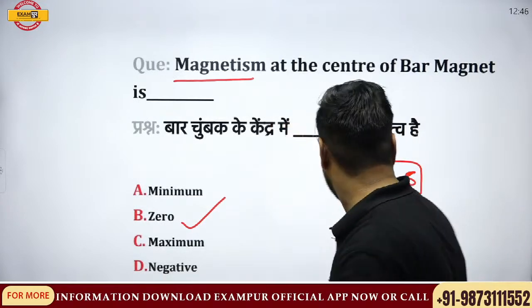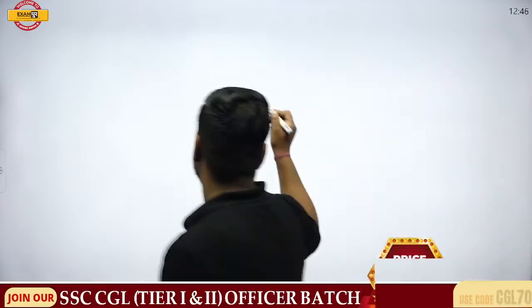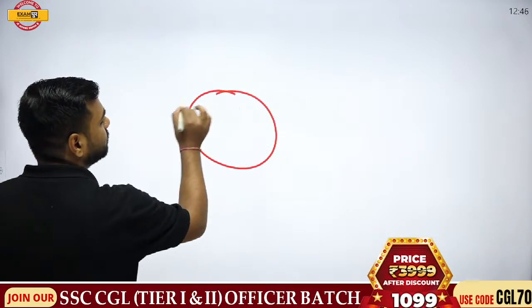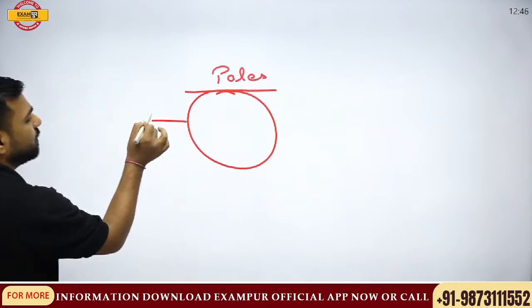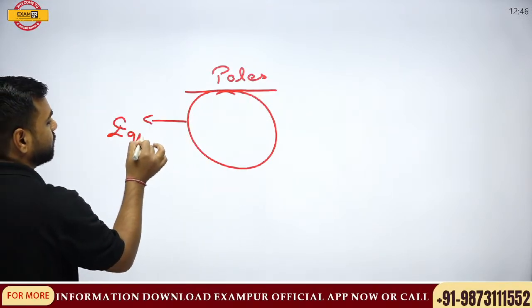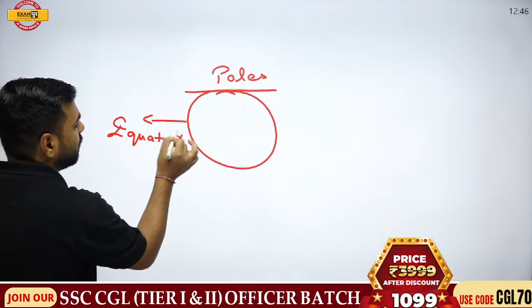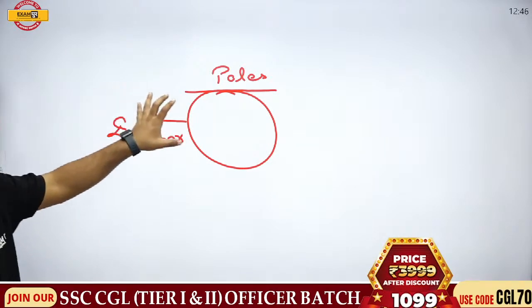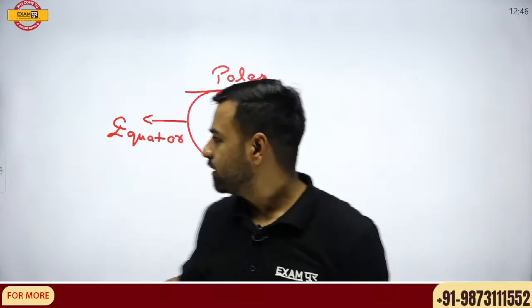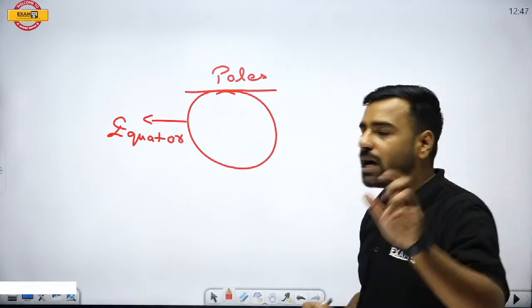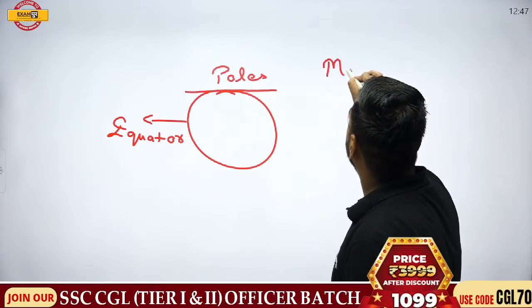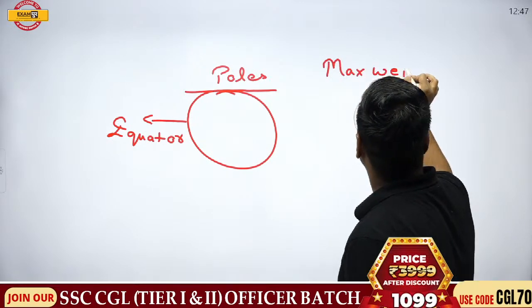Now, there's one more question which is asked in the physics part. If I talk about earth, we have poles here, right? Here we have the equator. So my question is, where will we have our maximum weight? Is it poles? Is it equator? I am asking where we people will have maximum weight.